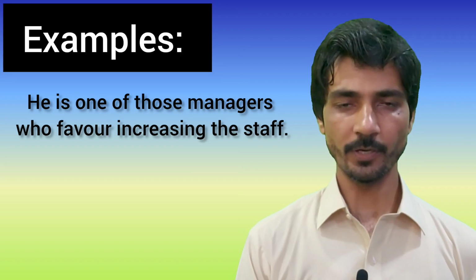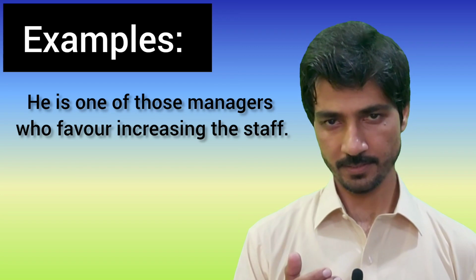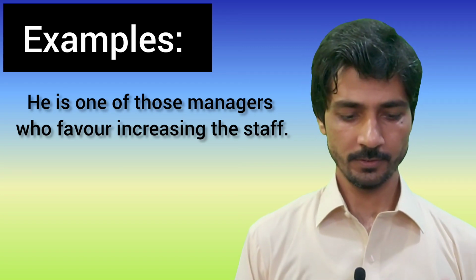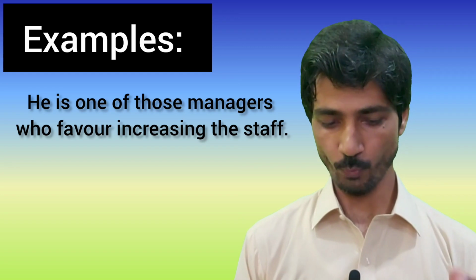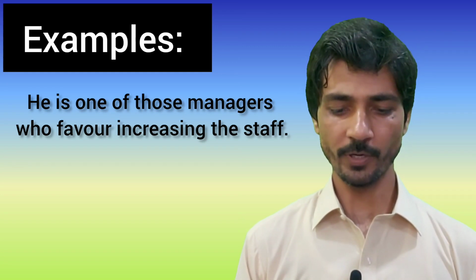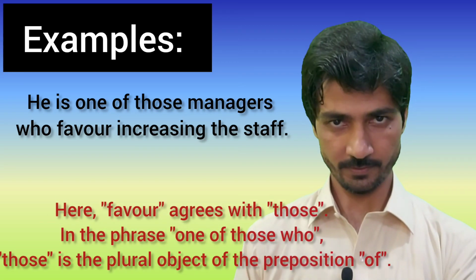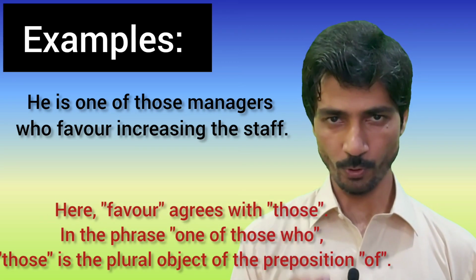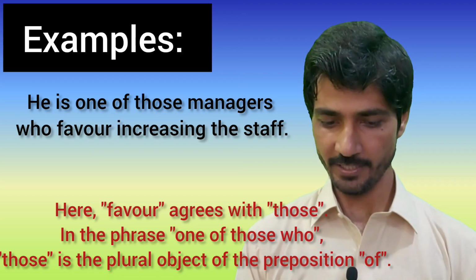He is one of those managers who favor increasing the staff. If we analyze this sentence, we have one of those, which is a phrase, one of those managers who favor increasing the staff. Here the verb favor without s, which is a plural verb, agrees with those managers.